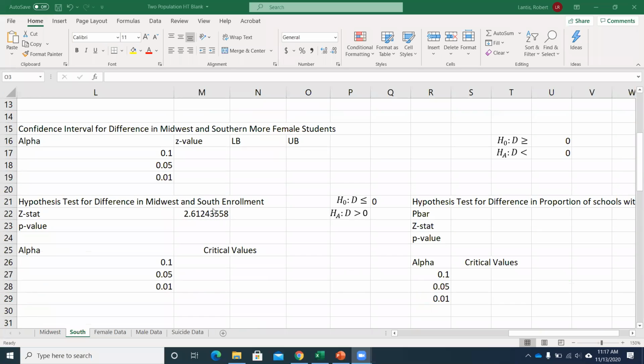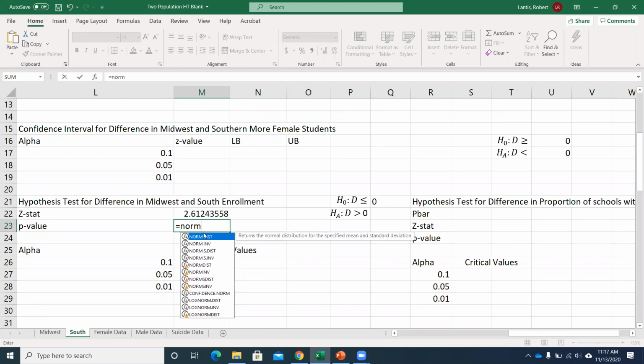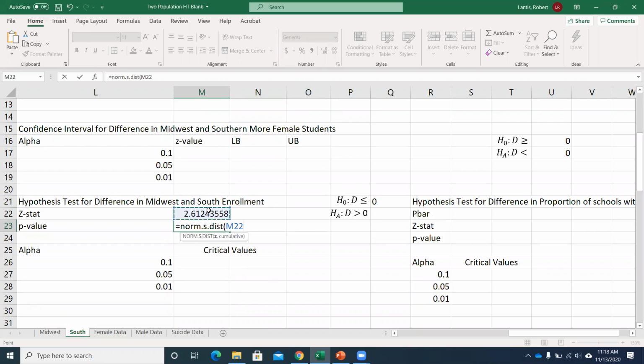So we have that z statistic, right? We want the area to the right. Well, the NORM.S.DIST function works just like if we were to look up this test statistic in the table. So we click on that z statistic, that test statistic, comma 1, to make sure it gives us the area to the left. Now, I've said this a couple times, but I still see people making errors. If you put comma 0, it doesn't give you the area to the right.